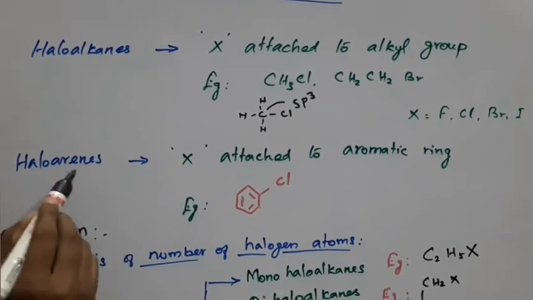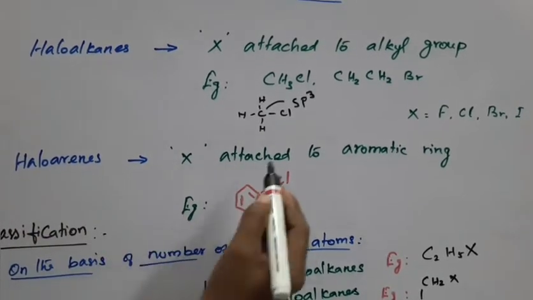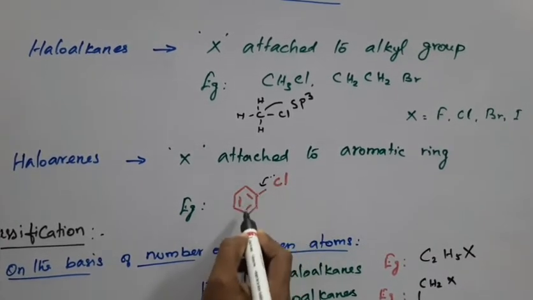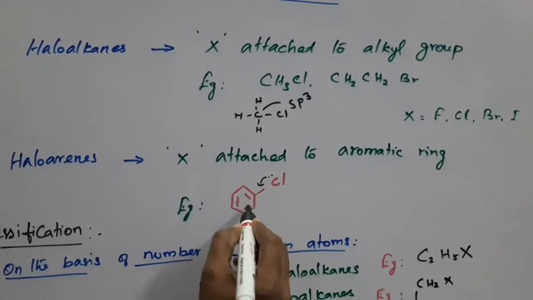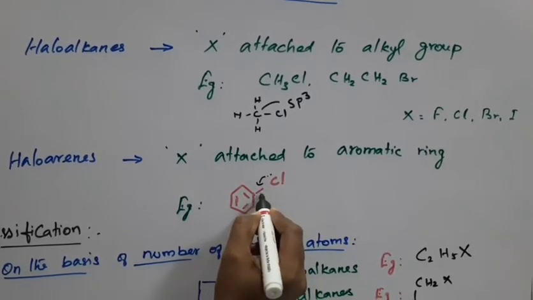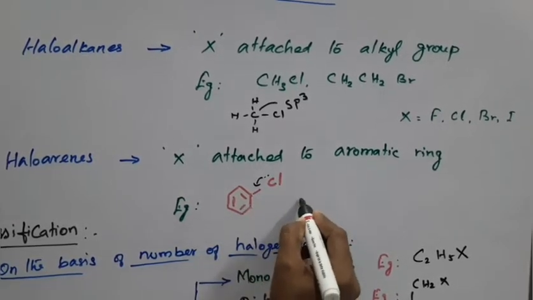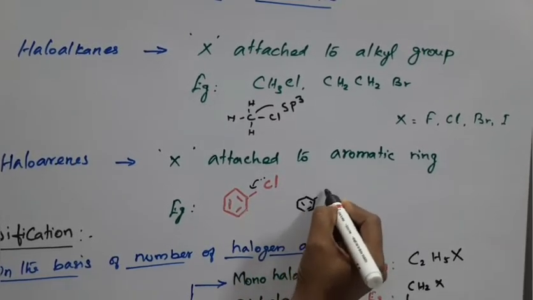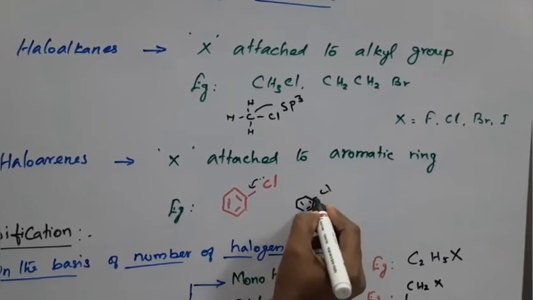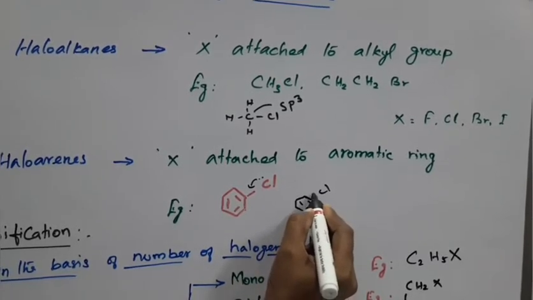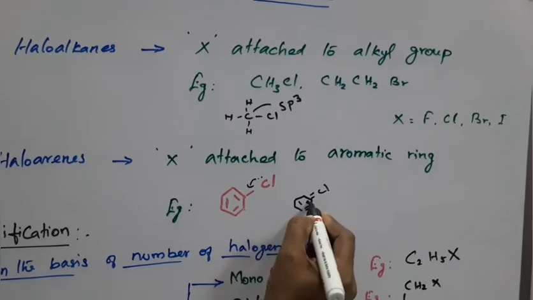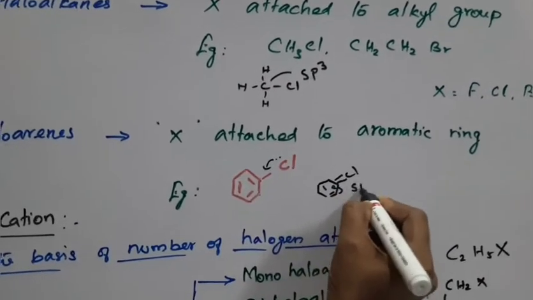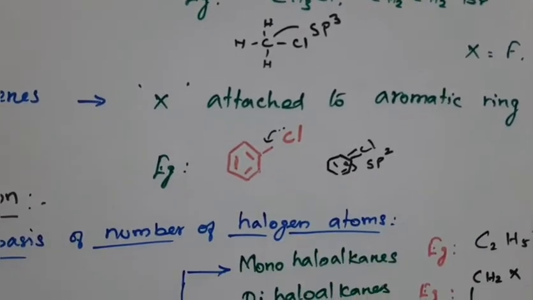In haloarenes, the lone pair of electrons present shifts to here and pi bond delocalization takes place. That is, sp2 hybridization takes place, because this pi bond shifts to here. That is sp2 hybridization.